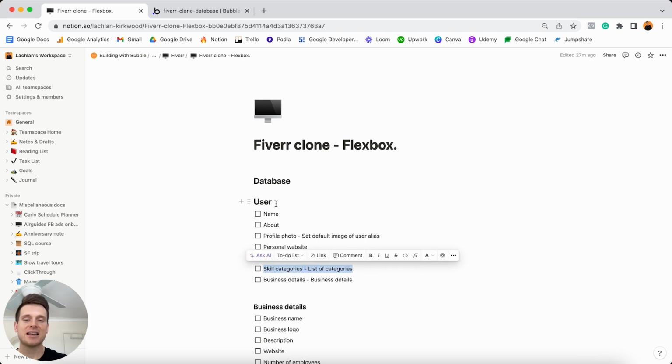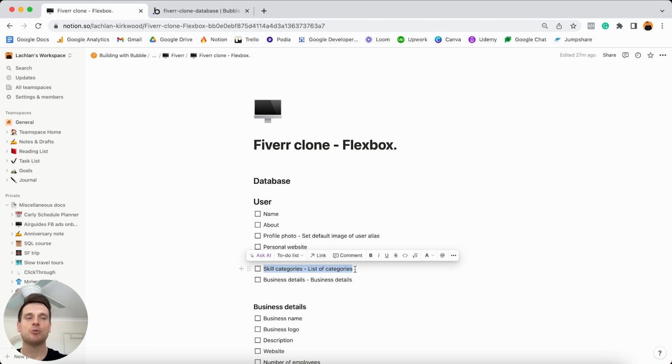So for instance, if a user is a freelancer, I'd like to store a list of categories that they list as their skills. And so what they could do is store a list of all of the category items within our option set list. So this is where you can really start to see the power of Bubble come to life. It truly does allow you to create what's known as a relational database. So it just means that you can create relations between everything connecting in your database. And look, I won't confuse you with more details because I already feel like I've confused you enough.